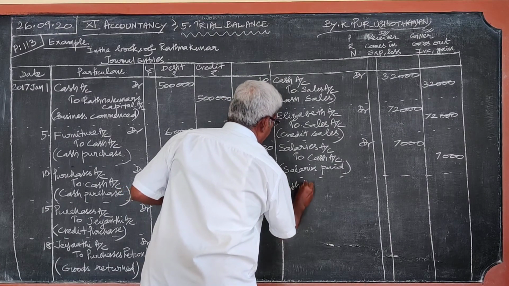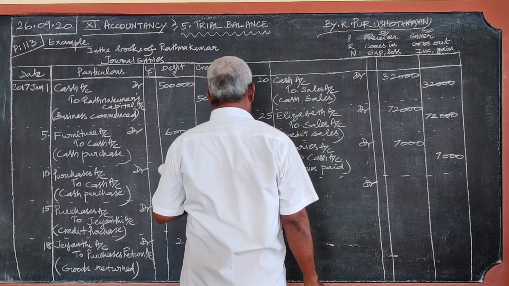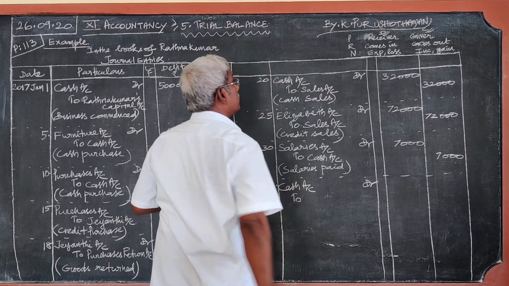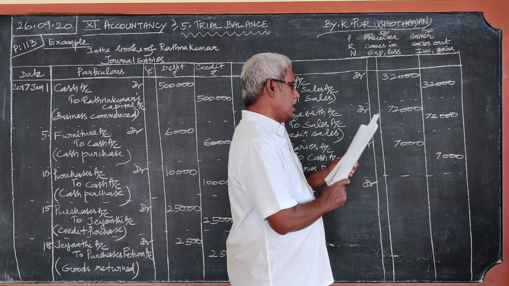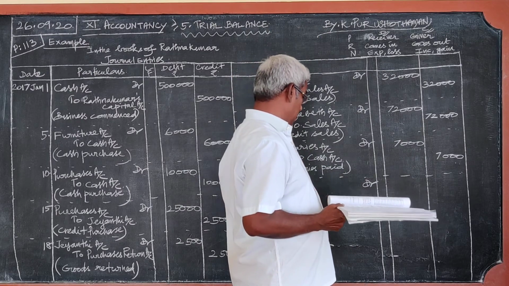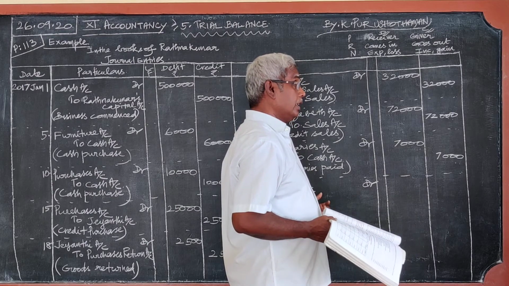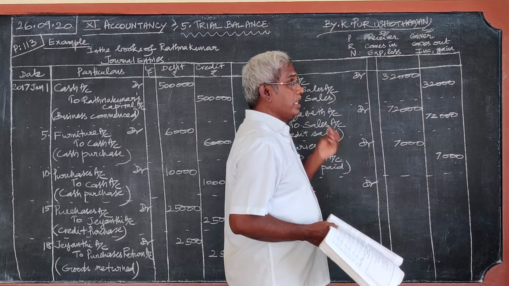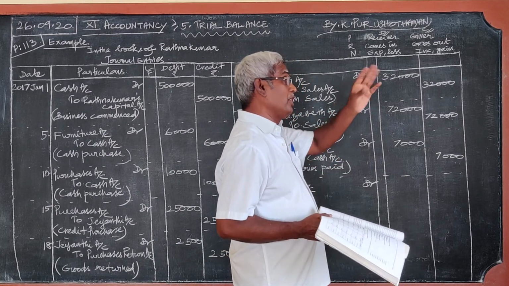Therefore, cash account debit. Second, given here, Kumar, from Kumar only commission is received. If you write Kumar account here, it would mean Kumar is giving his money to the business. It is not the meaning. Kumar is giving the money to the business, rupees 2,800, in the name of commission.